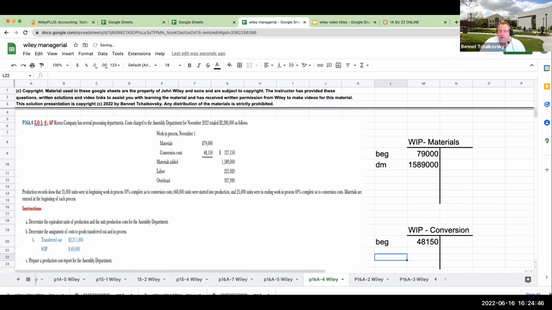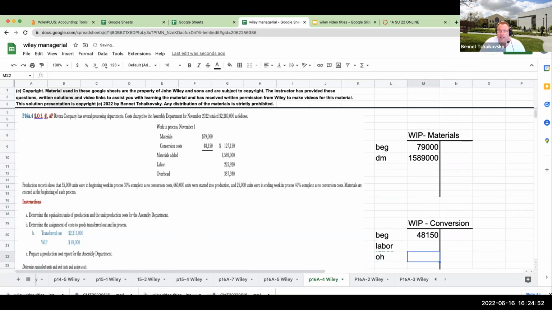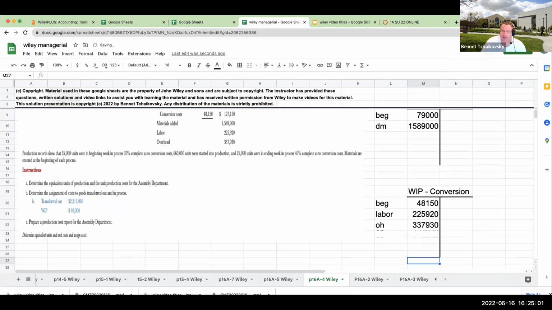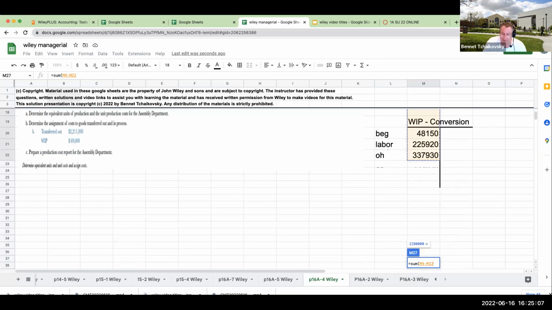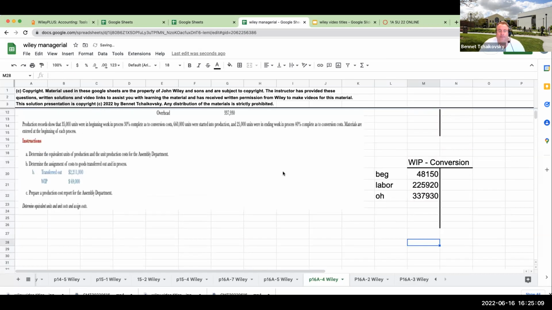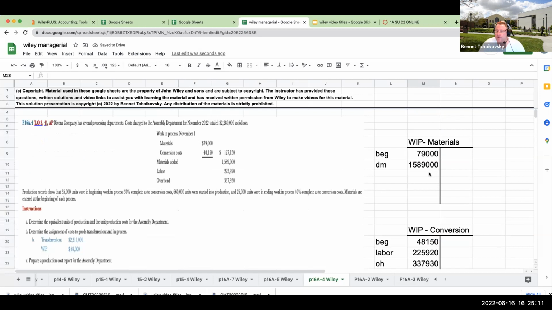And then over here, my labor or conversion costs and then overhead: 225,920, and then 337,930. I'm just going to make sure that this adds up to the number that they said. Let's add this up, and 2,280,000. Right, so right over here. So this looks good.